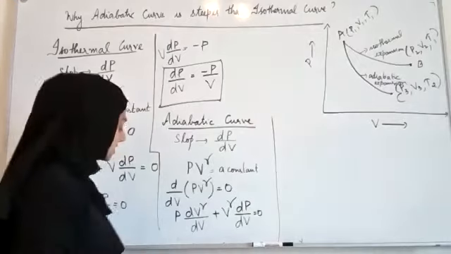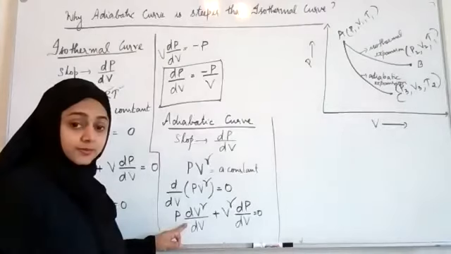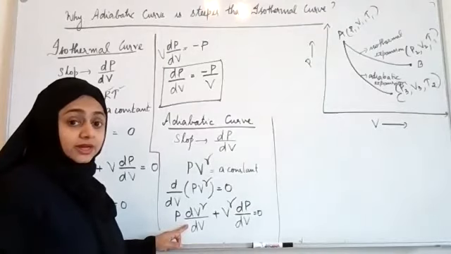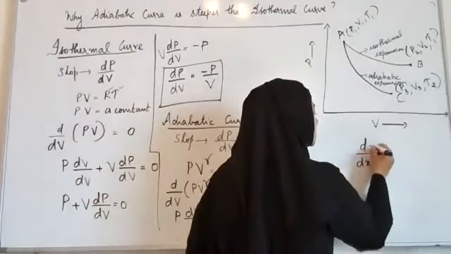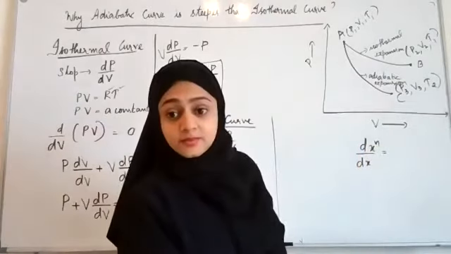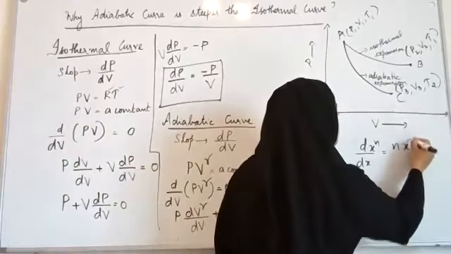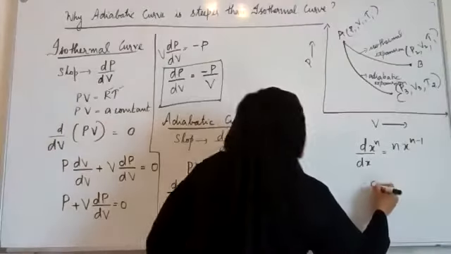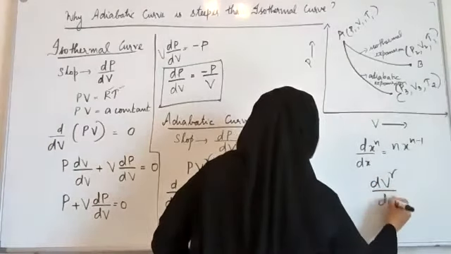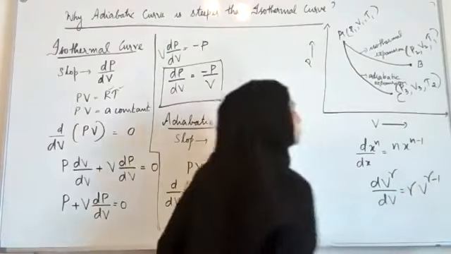Now again, if I take dV raised to gamma by dV, what is that? D by dV of V raised to gamma. If I take d by dx of x raised to n, what is that? N into x raised to n minus 1, right? So I can write dV raised to gamma by dV as equal to gamma into V raised to gamma minus 1.